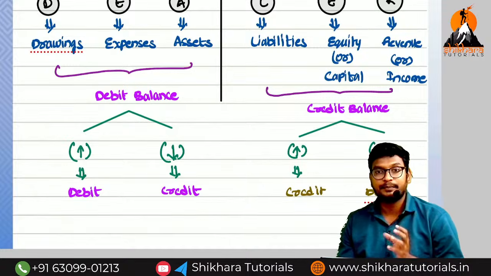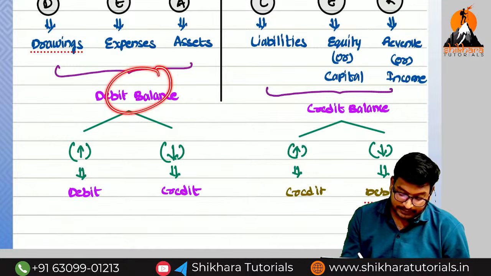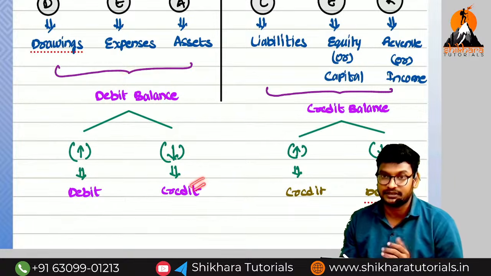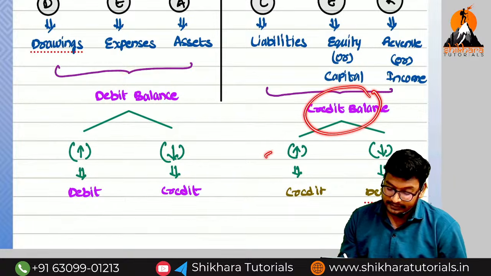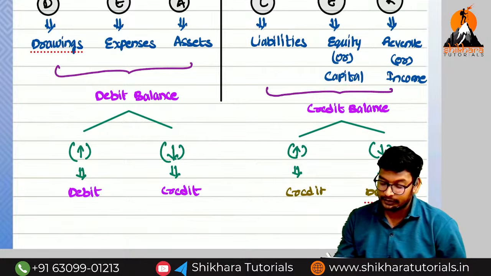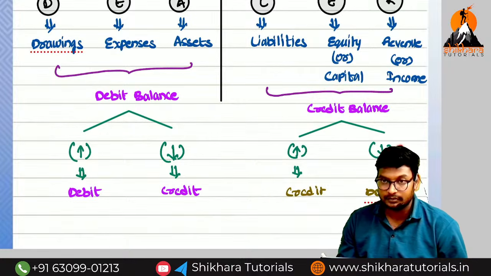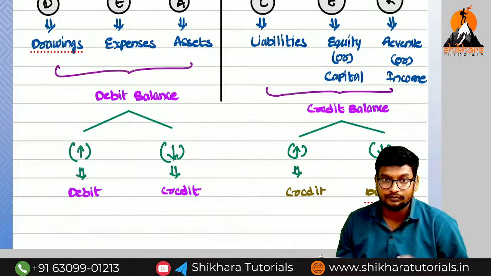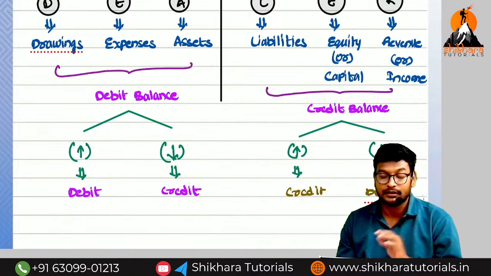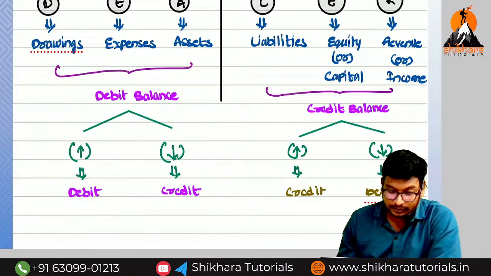So what is the main principle here? If the debit balance increases, we need to do the debit. If the debit balance decreases, we need to do the credit. Opposite. In the same way, if the credit balance increases, what we need to do? Credit. If the credit balance decreases, what we need to do? Debit. Why, sir? These are the rules we need to learn. So these rules we should not question to the basics. Are you getting the point?